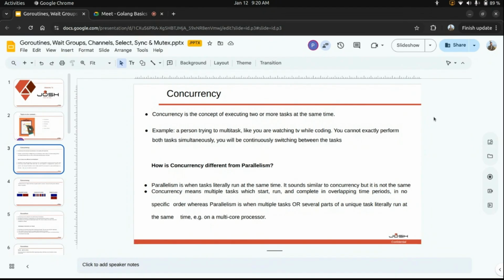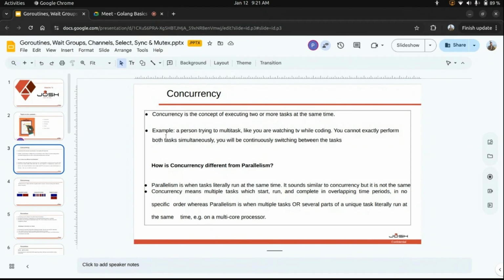These are running concurrently. While parallelism means, I am doing coding, right? I am doing coding while listening to music. These are two parallel processes. I can do coding while I am listening to music. The two can go hand in hand. One process does not have to wait for the other process. So yeah, concurrency is the concept of executing two or more tasks at the same time. So that is the example I have given.